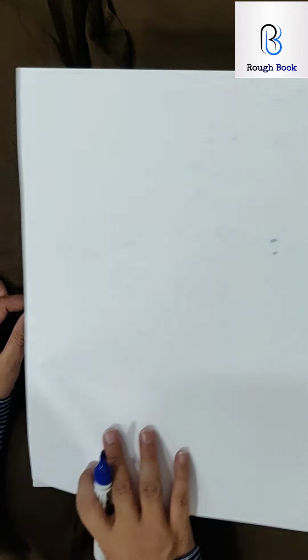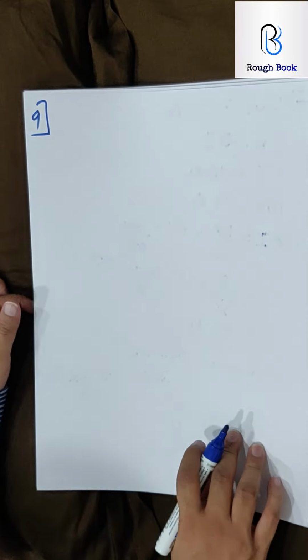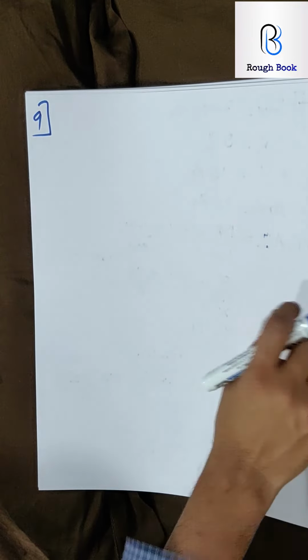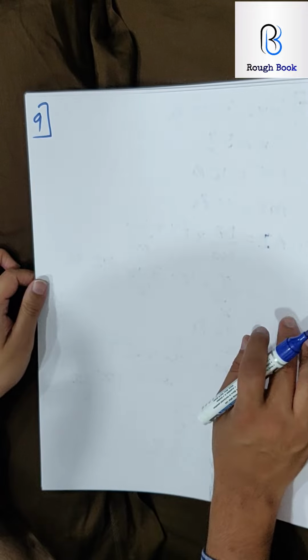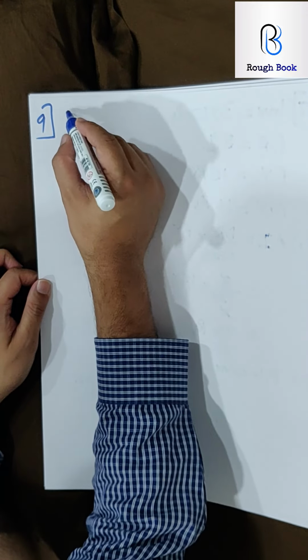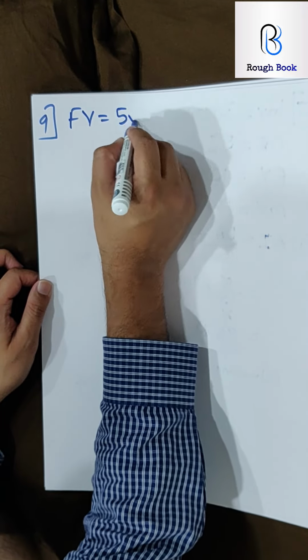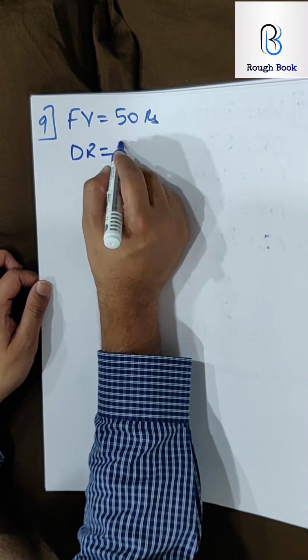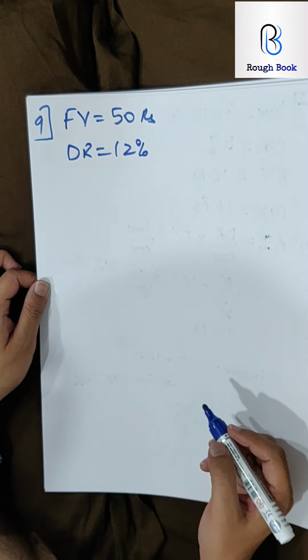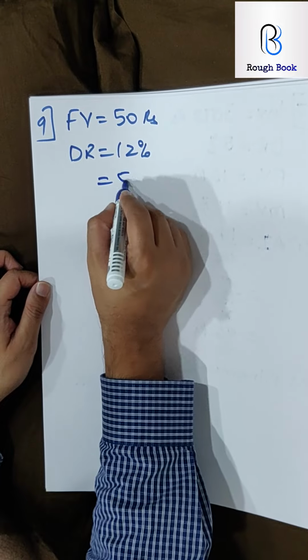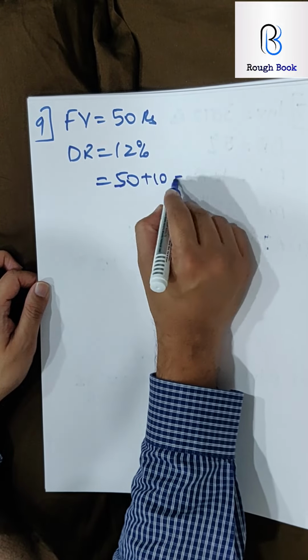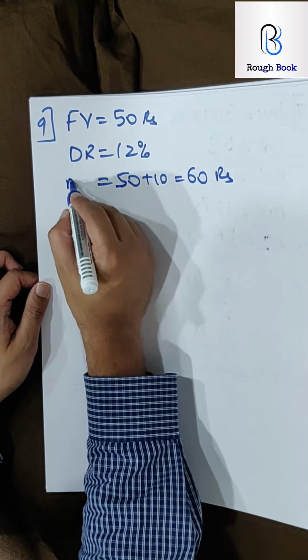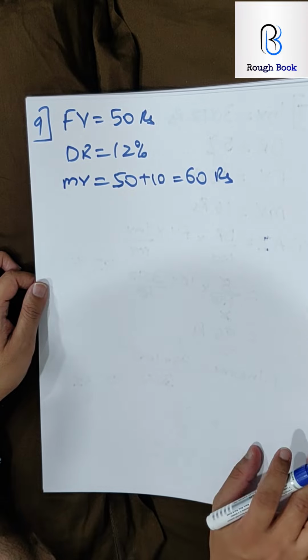Sum number 9 is a classic sum which you can see in the exam sometimes. So everybody, come on. This time pause your video, give your best. A man buys rupees 50 shares of a company. So face value 50 rupees. Paying dividend rate 12%, at a premium of 10 rupees. So 50 plus 10, so 60 rupees. What is this now? Market value.